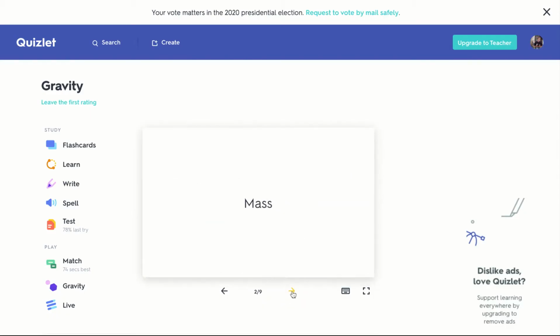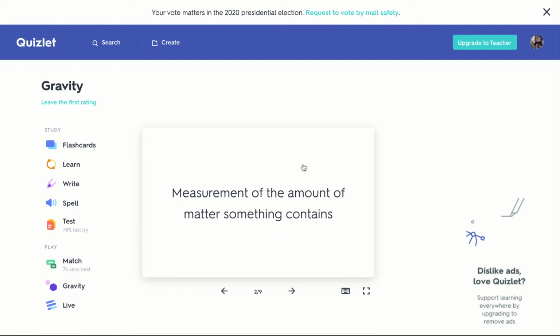Next card, mass. What does it mean? Measure of the amount of matter something contains. So how much matter is in something? When that guy went from Earth to the moon, he still had the same amount of matter, so his mass did not change. But his weight did, because weight is how much gravity is pulling on him.